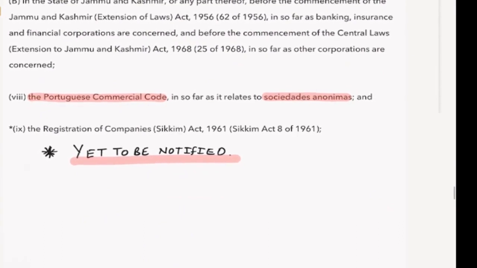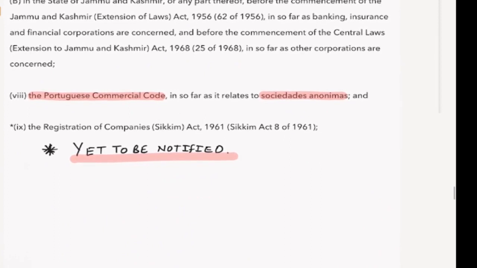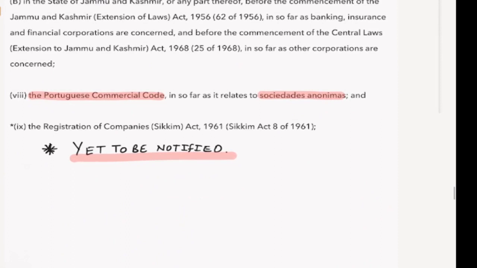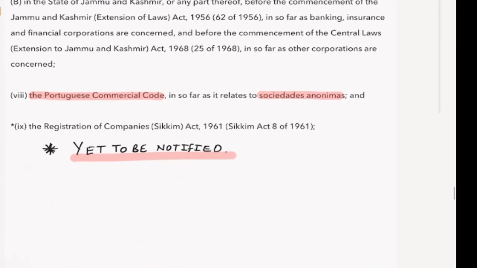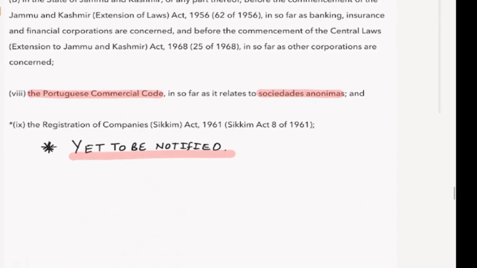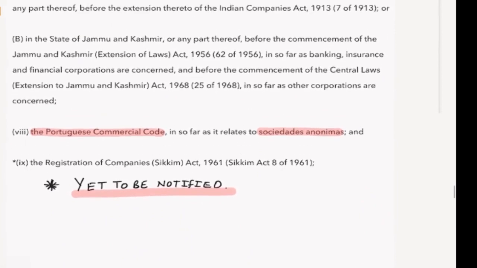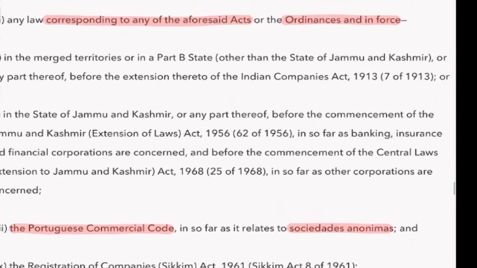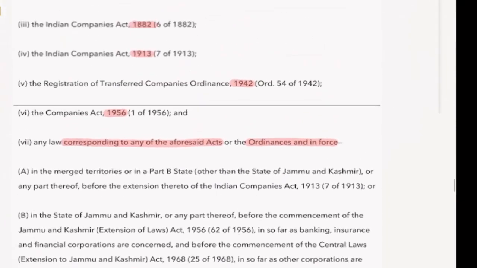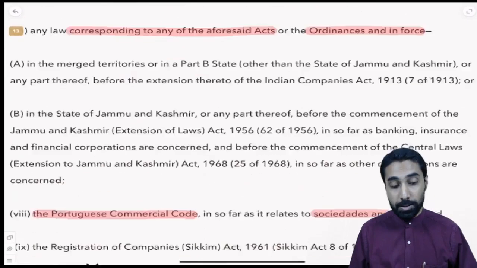So if there was any company under the Portuguese Commercial Code, Goa was ruled by the Portuguese, right? And at that time, if any company was incorporated and is still there, even to them this Act will apply. Registration of Companies Sikkim Act. Of course, this provision I have given a star mark, it is not yet notified. But if you see here, for all these people, this particular Act will be applicable. Very crucial for us to understand.